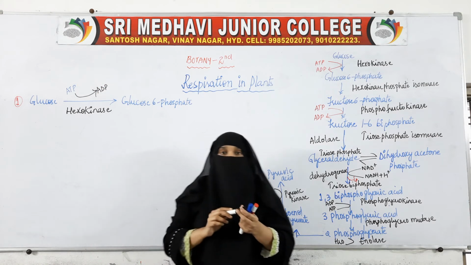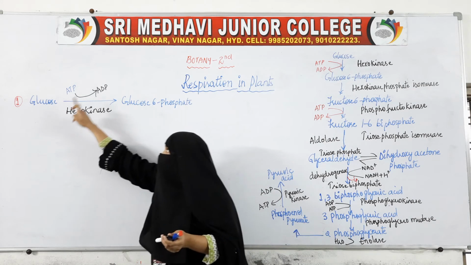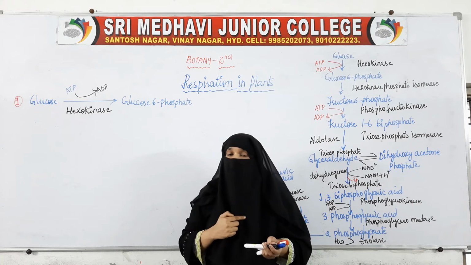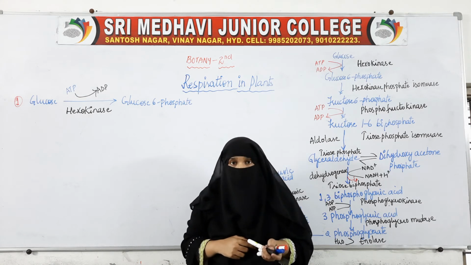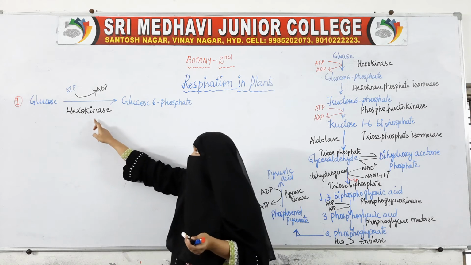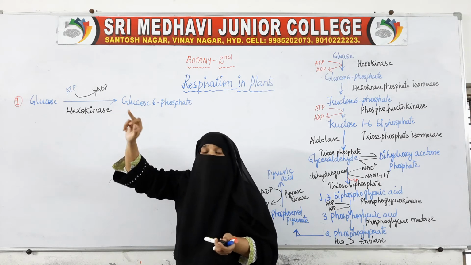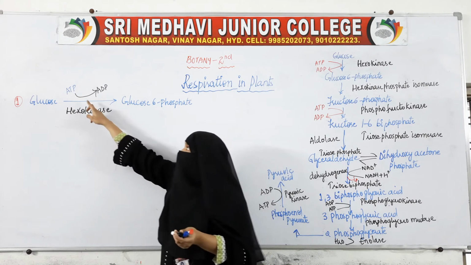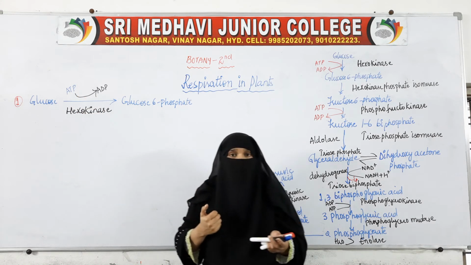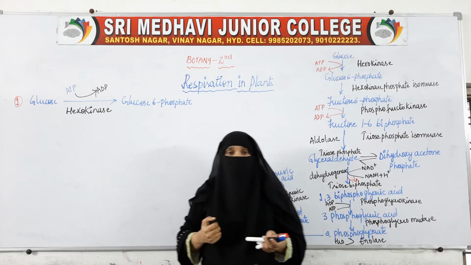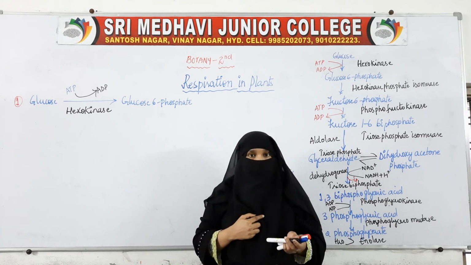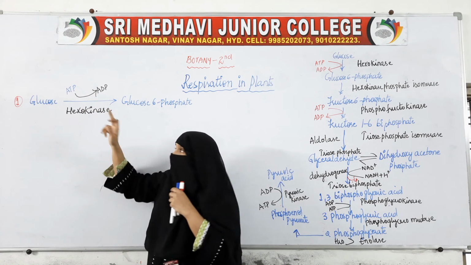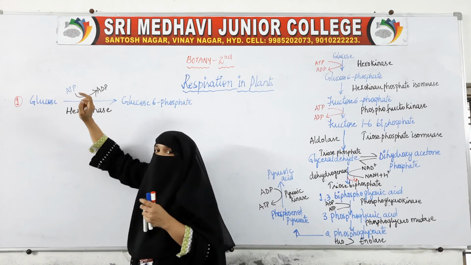Here in the first reaction, glucose is changing to glucose 6 phosphate. How is it changing? The enzyme is helping. Along with the enzyme, energy is also required. We get energy from the ATP molecule, because the ATP molecule is the molecule which stores the energy. So one ATP molecule is utilized. What we are doing is taking one phosphate from this ATP.